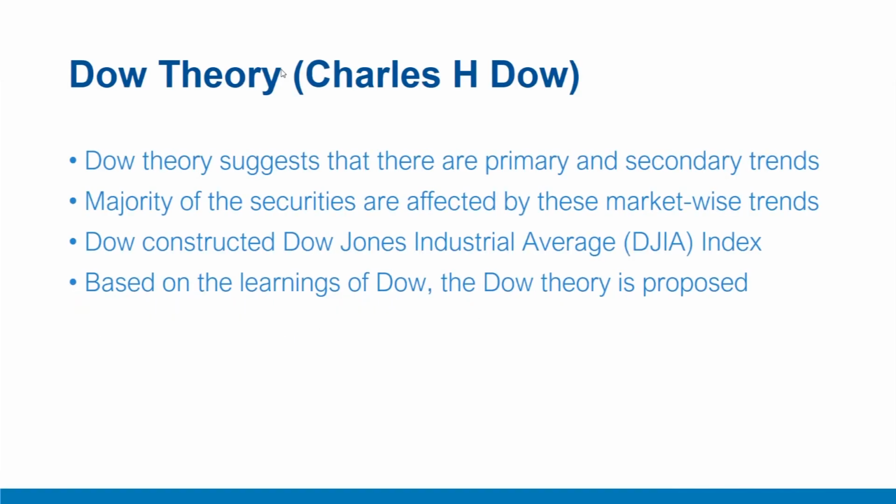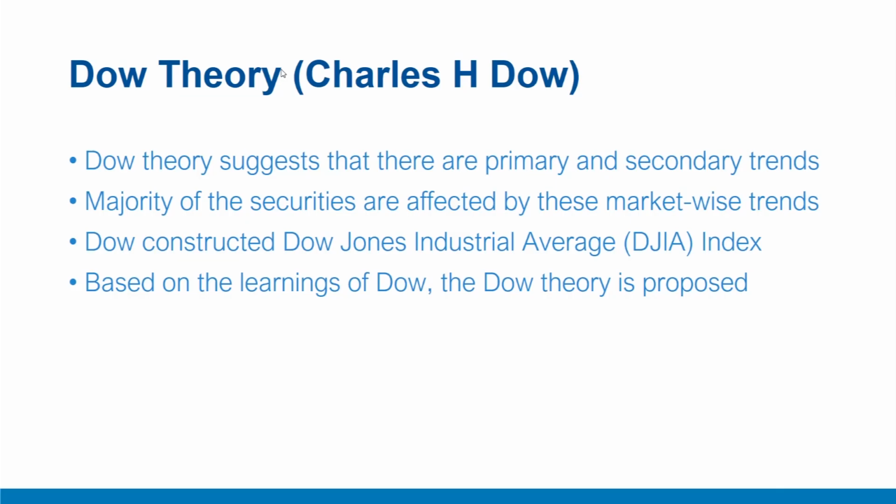Dow theory's goal is to determine the changes in the primary or major movements of the market. It aims to establish a trend until a reversal is proved. Dow theory is concerned with the direction of a trend and has no forecasting value as to the trend's ultimate duration or size. The theory assumes that the majority of stocks follow the underlying trend of the market most of the time. In order to measure the market, Dow constructed the Dow Jones Industrial Average Index (DJIA).